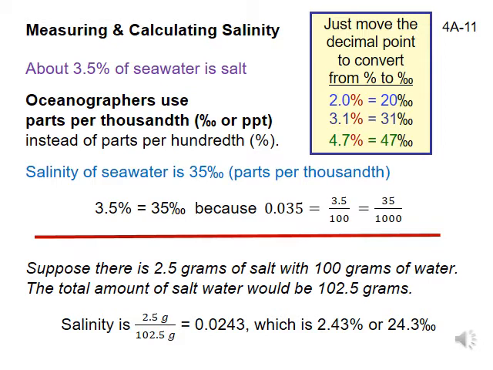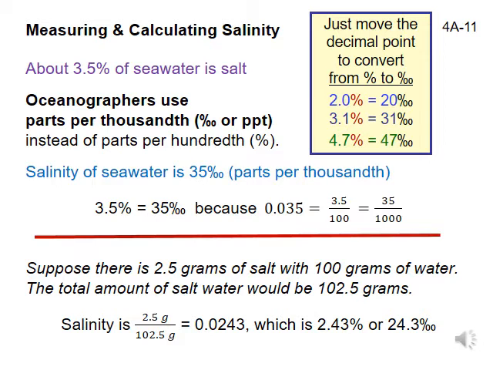Why do oceanographers do this? Scientists use the metric system. Mathematically, the metric system is a lot easier, and doing science is hard enough without making the math harder than it needs to be. If scientists report their measurements in parts per thousandth, then they can quickly determine how much salt is in the water. 1 part per thousandth is about 1 gram of salt per liter of seawater. A liter is half of a large bottle of soda. A gallon is a little less than 4 liters. So, if the ocean's salinity is typically about 35 parts per thousandth, then there is about 35 grams of salt in each liter of seawater.